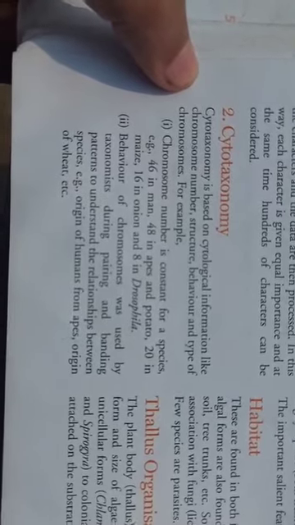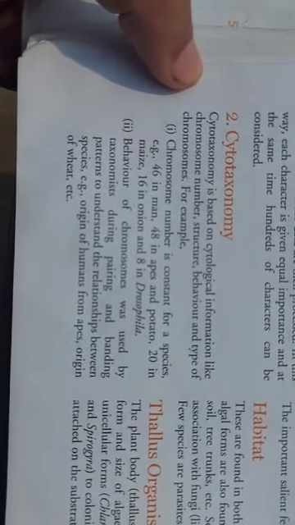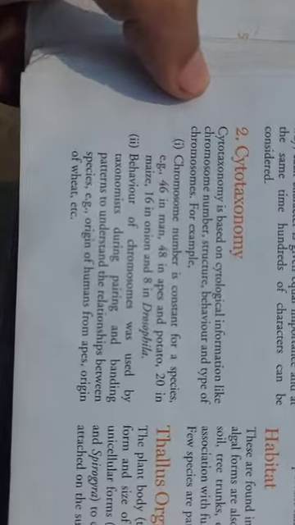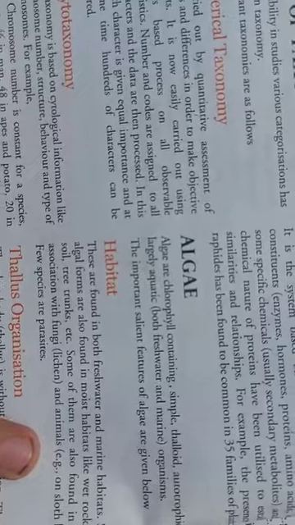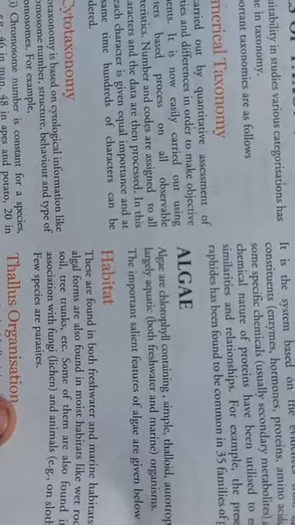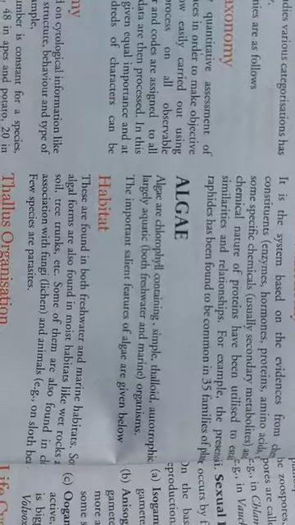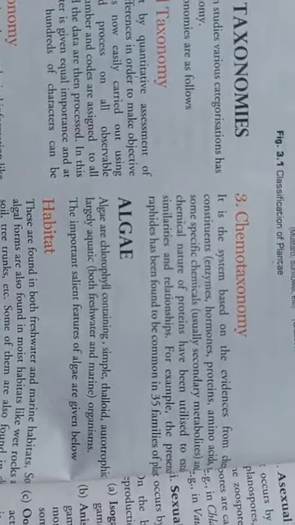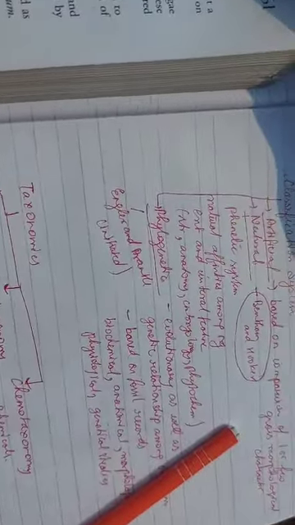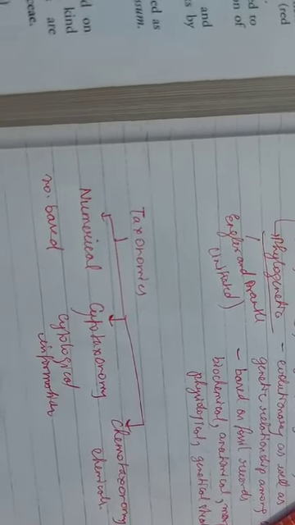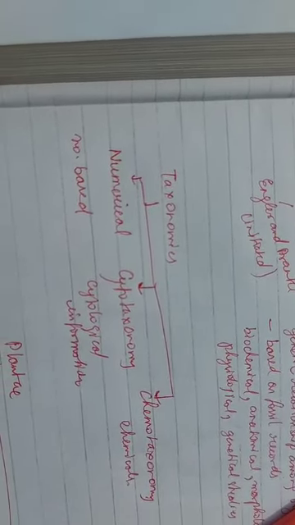These are studied in cytotaxonomy, based on cell structure, chromosome number, shape and so on. And chemotaxonomy means the study of certain types of chemicals, their similarities and relationships, comparatively. So we studied three systems of classification: artificial, natural and phylogenetic. Then we studied numerical taxonomy, cytotaxonomy and chemotaxonomy.